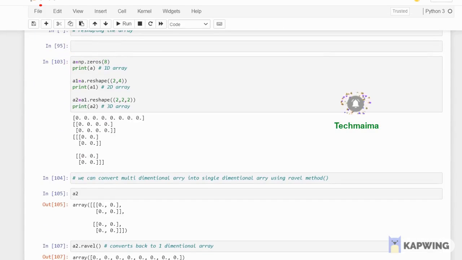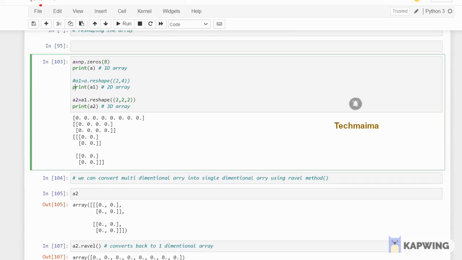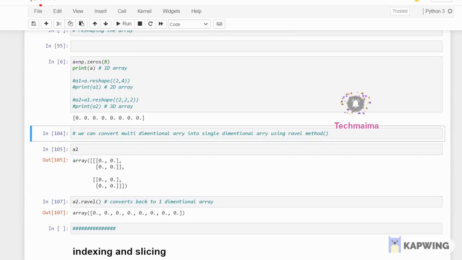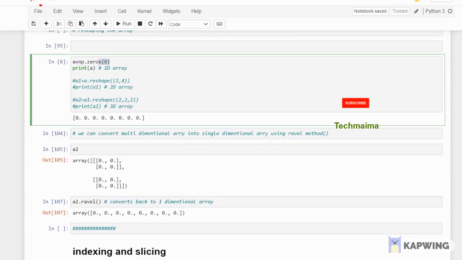And reshaping the array. For example, I have a single dimensional array and I want to change this into a 2-dimensional array, and then from a 2D array I want to change it into a 3D array. Let me hide these lines so that you can understand easily. If I run np.zeros of 8 and print a, as I told you, it will be rows and columns: one row with 8 columns. This is how a single dimensional array should look.